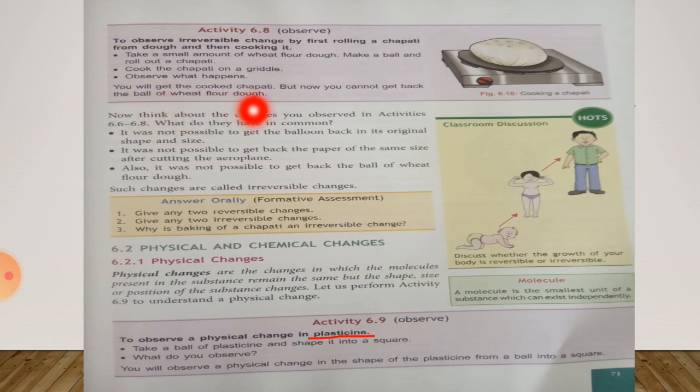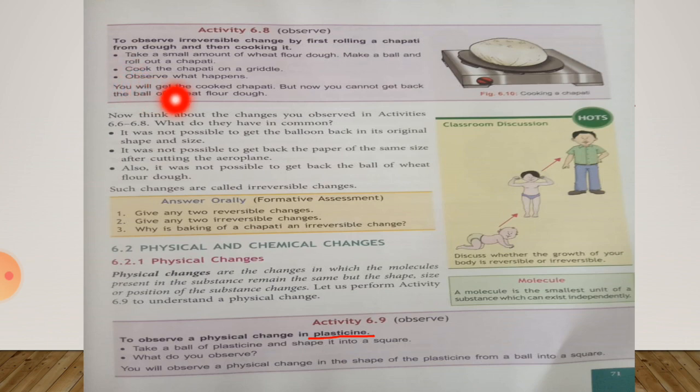You will get the cooked chapati, but now you cannot get back that ball of wheat flour dough. So in this activity, we saw that as soon as we made chapati from dough and cooked it on pan, the chapati was prepared. We get cooked chapati, but we do not get the ball of dough from it again.